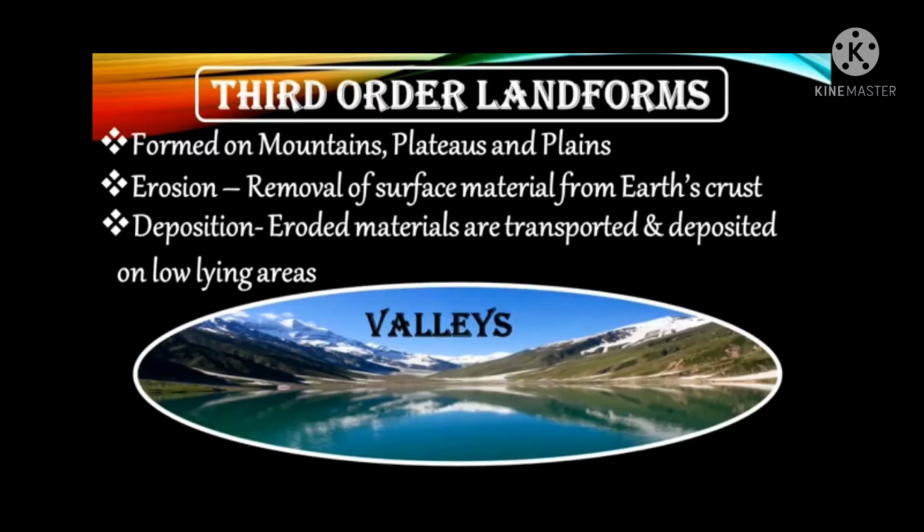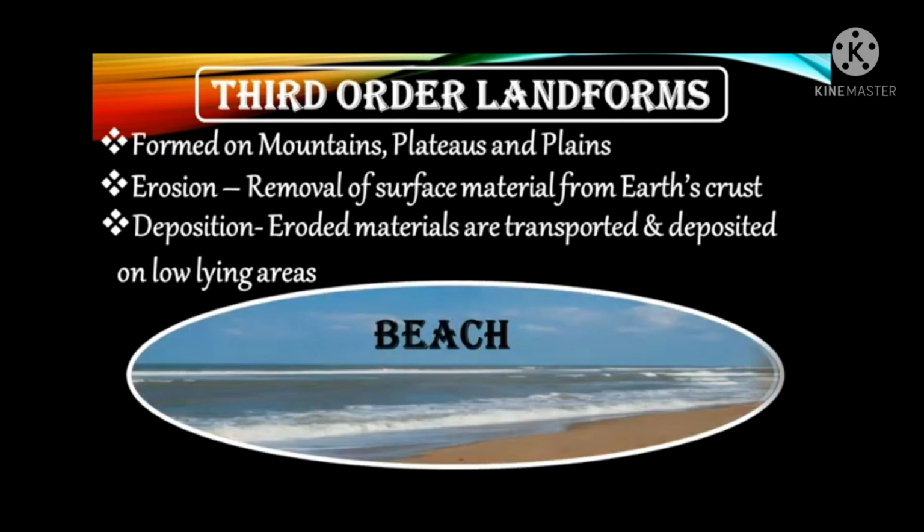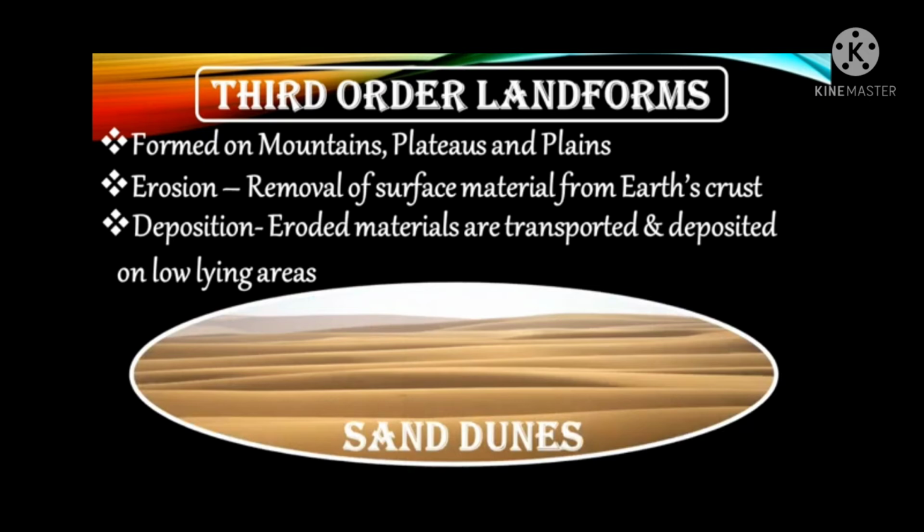Third order landforms. Third order landforms are formed on mountains, plateaus and plains mainly by erosional and depositional activities of rivers, glaciers, winds and waves. Valleys, beaches and sand dunes are some examples of third order landforms. Erosion.